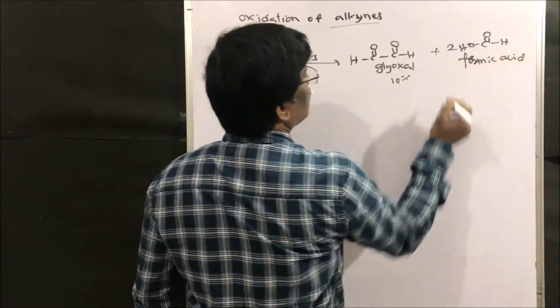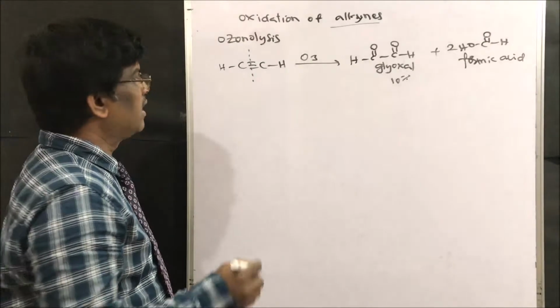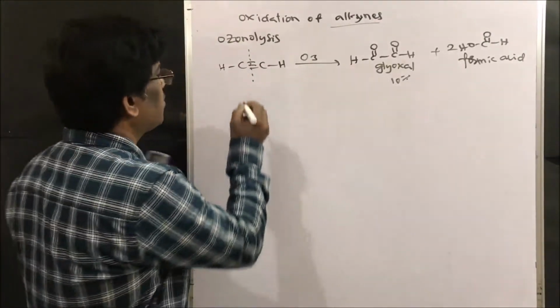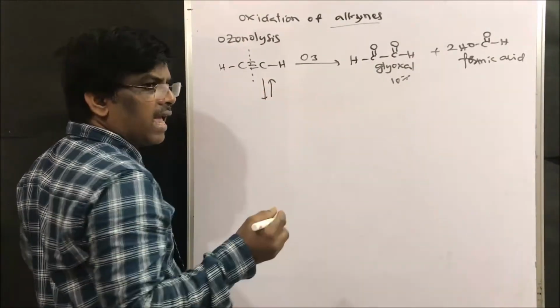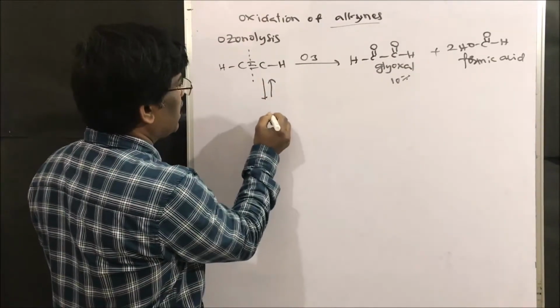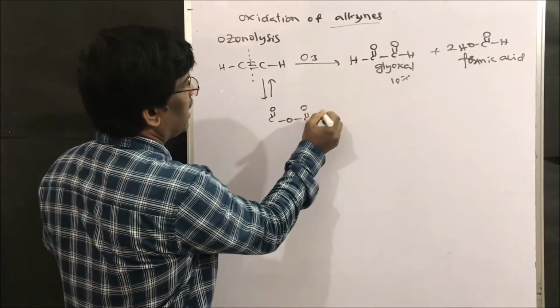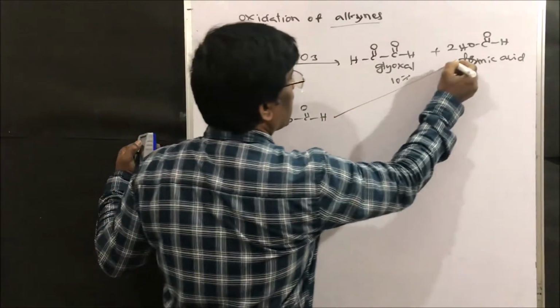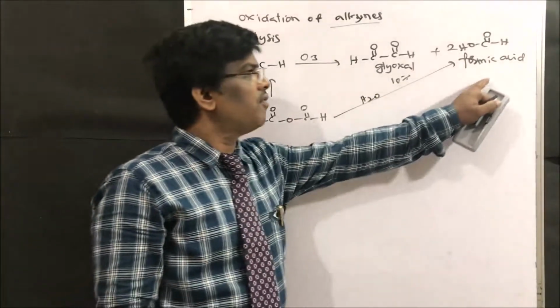I am going to get 2 moles of formic acid. So this is ozonolysis. Right friends, the mechanism of alkynes is not well established. However, some mechanisms show that it forms an anhydride like this, and upon hydrolysis the anhydride gives formic acid.